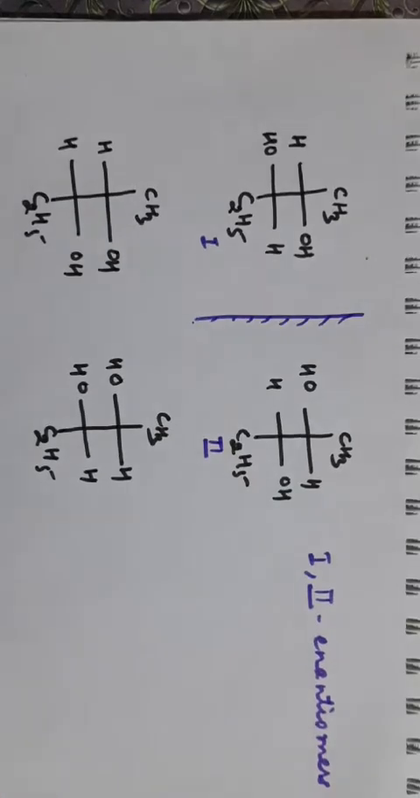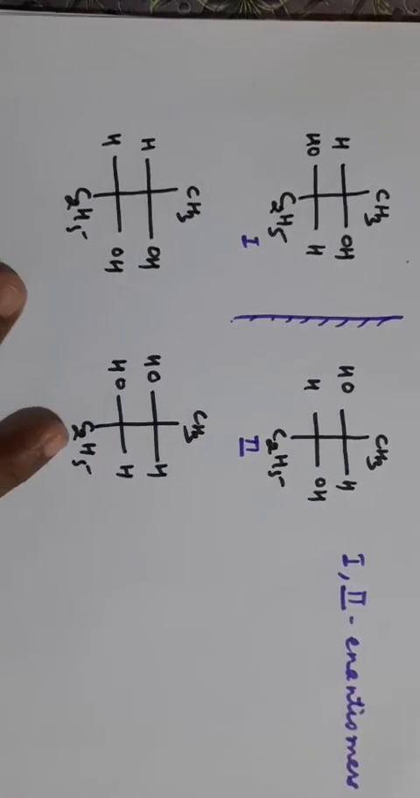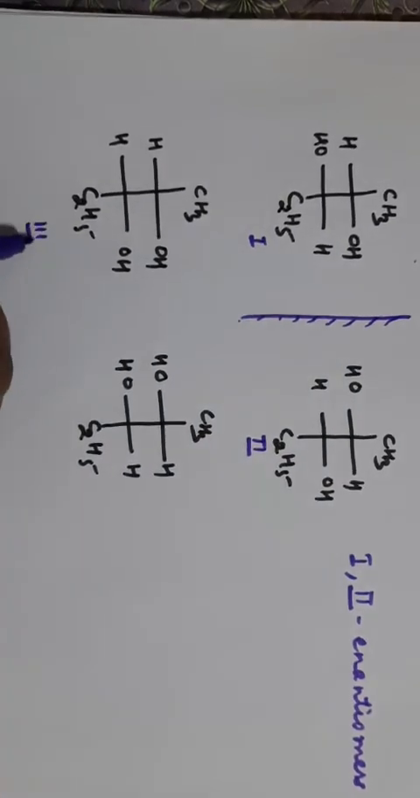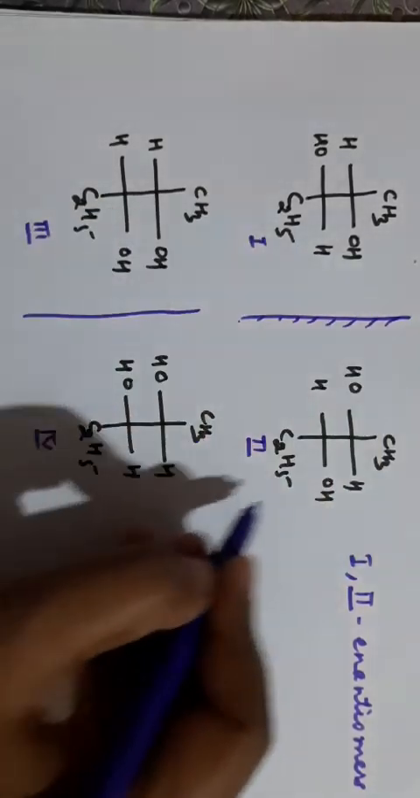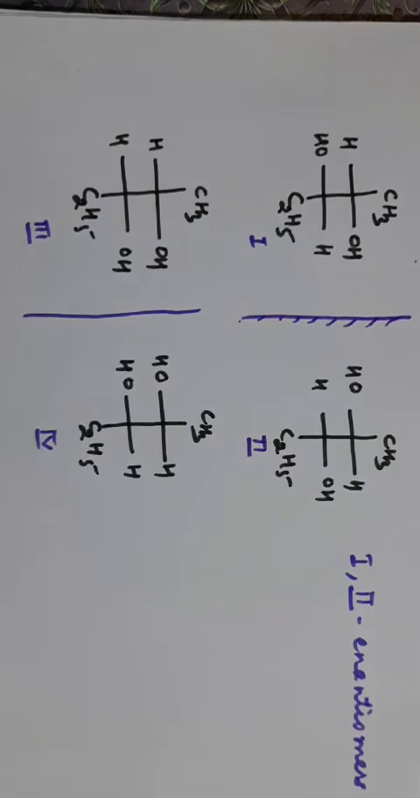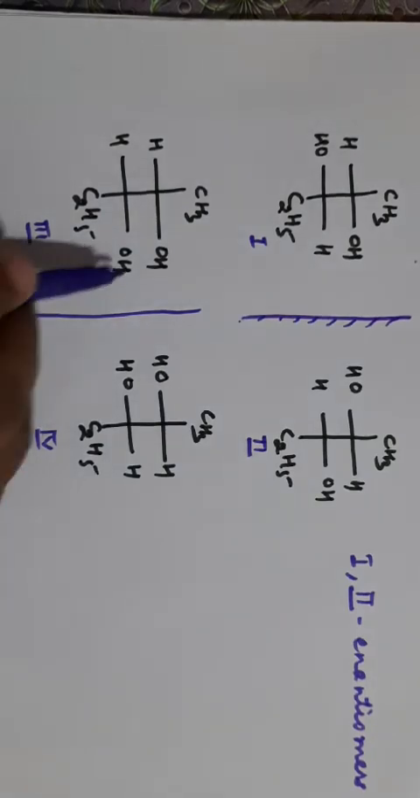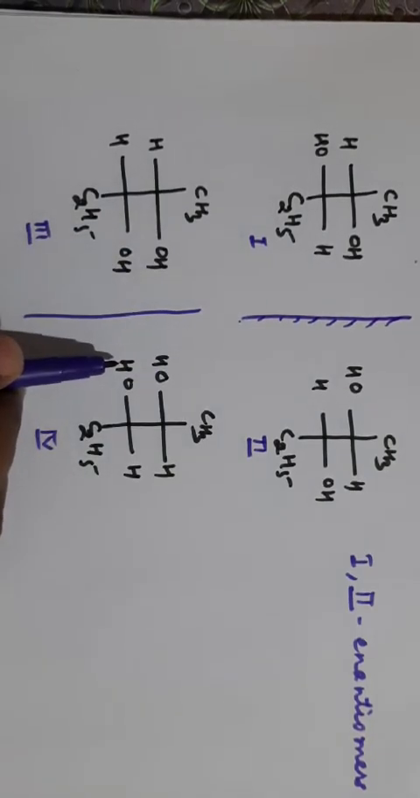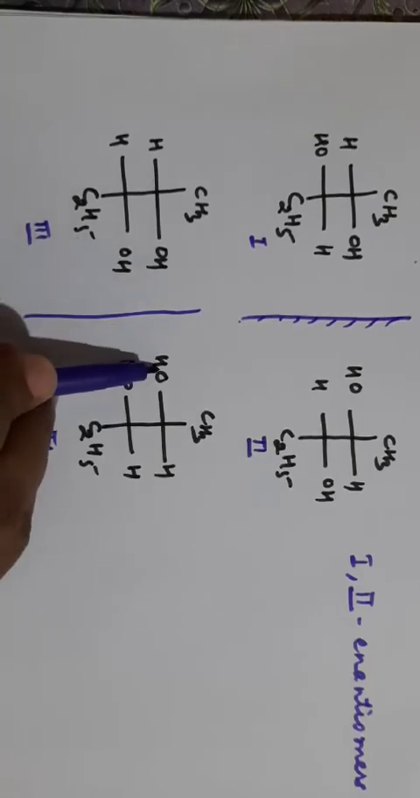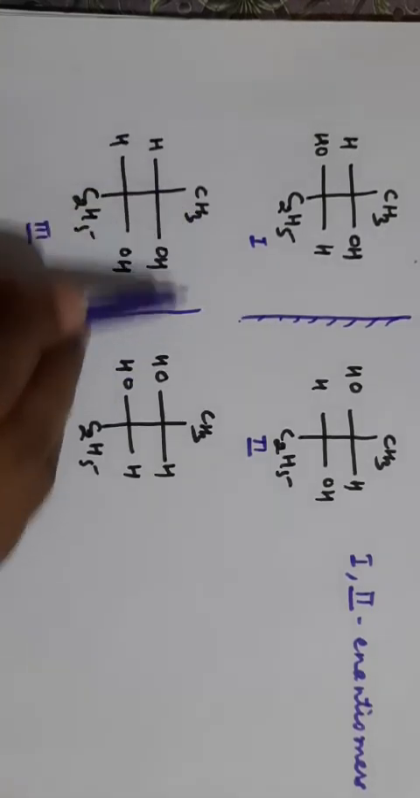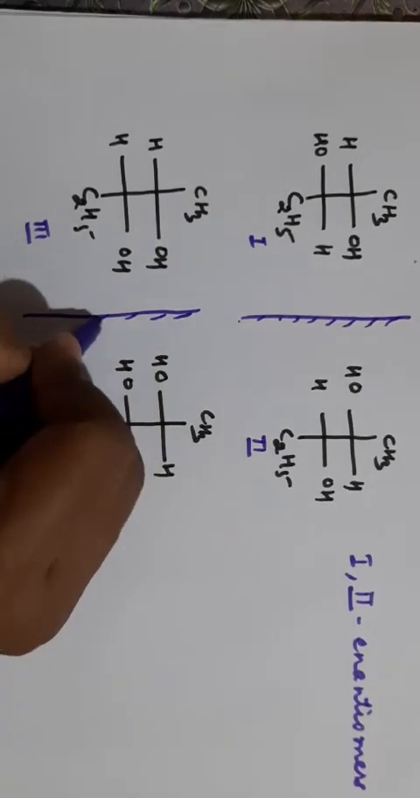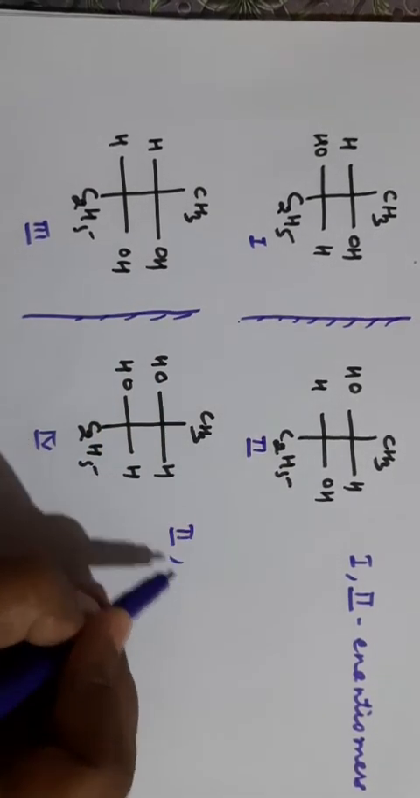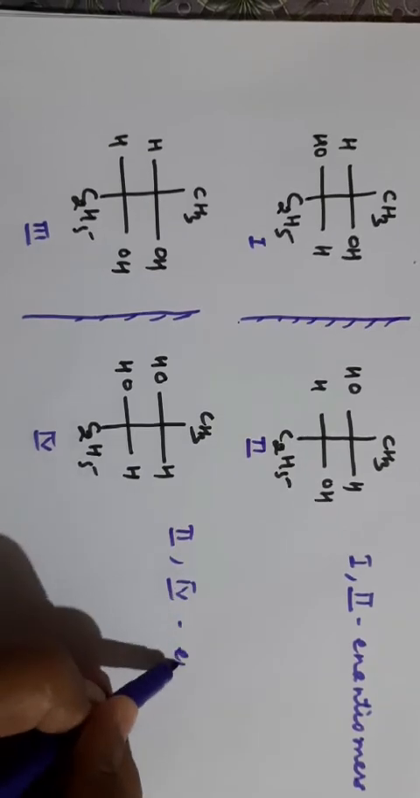Clear? They are enantiomers. Now taking the example of third and fourth, all these molecules have the same molecular formula. Now third and fourth, do they appear as mirror images of each other? In front of OH there is OH, and in front of CH3, C2H5. So they are mirror images of each other. So third and fourth are also enantiomers.